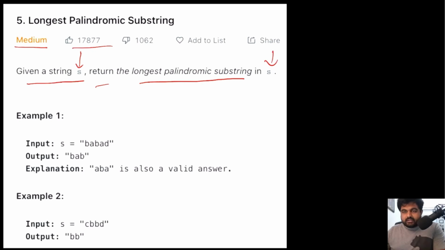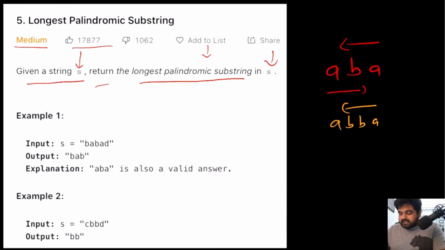In order to understand this problem, first of all, we'll have to identify what a palindromic string is. A palindromic string is basically, as the name suggests, any string that forms a palindrome. And we know that a palindrome is any string where if you read it from left to right or right to left, the sequence is the same. So ABA is an example of a palindromic string. ABBA is also an example of a palindromic string, because in either of these two cases, whichever side you decide to move along, the character occurrences remain the same. So that's why they are palindromes.